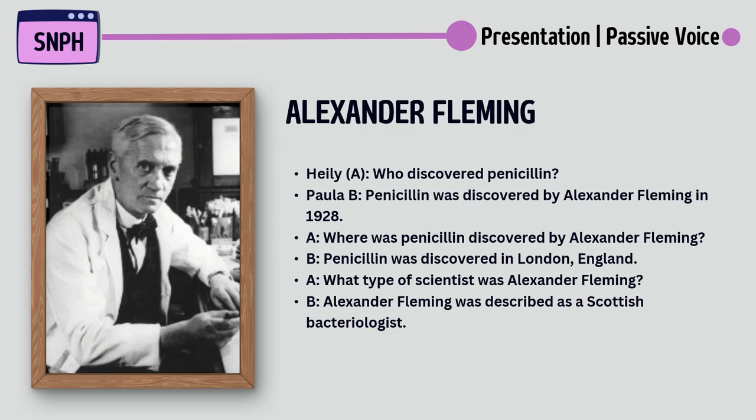Where was penicillin discovered by Alexander Fleming? Penicillin was discovered in London, England. What type of scientist was Alexander Fleming? Alexander Fleming was described as a Scottish bacteriologist.